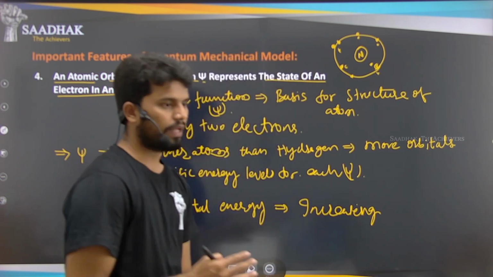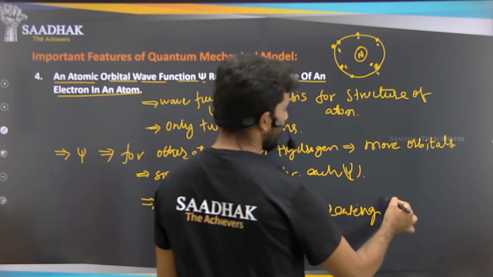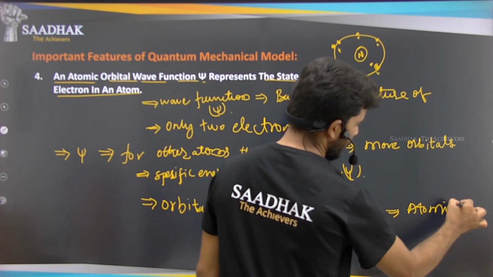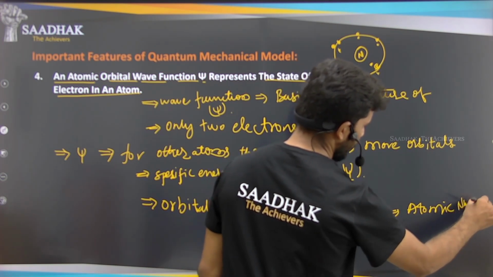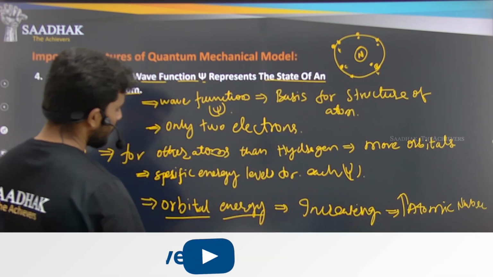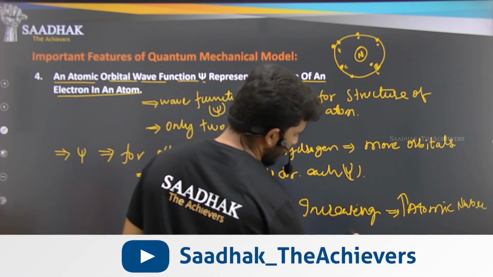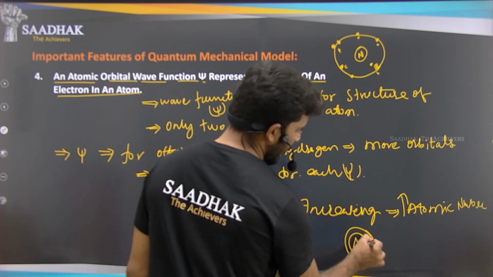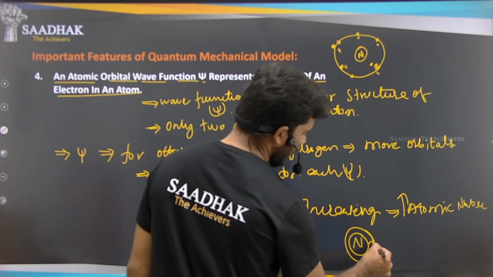as the atomic number increases. So orbital energy means each and every orbital. If I say this is my nucleus, this is the first orbital, and it will have some energy, let us say energy 1.